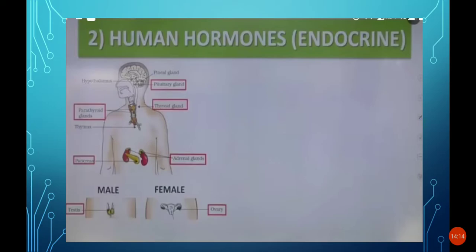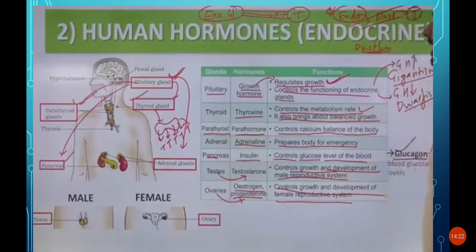There are two types of glands, exocrine glands and endocrine glands. What is the difference? Exocrine glands, you can say, are glands that secrete hormones.